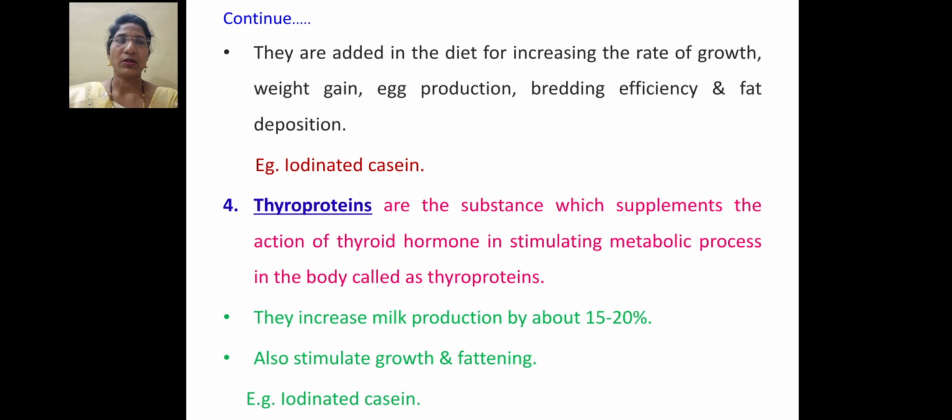Then thyroproteins. Thyroproteins are substances which are supplements. They act like the thyroid hormone in stimulating metabolic processes in the body cell, that is called a thyroprotein. This thyroprotein increases the milk production by about 15 to 20%, and also stimulates growth and fattening.